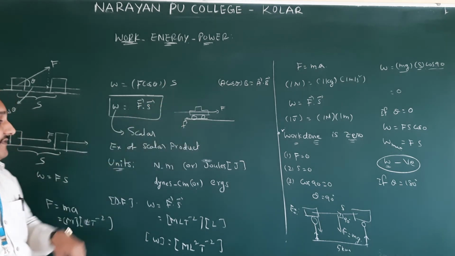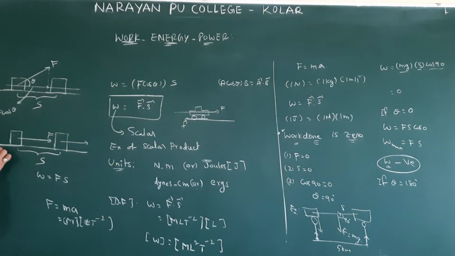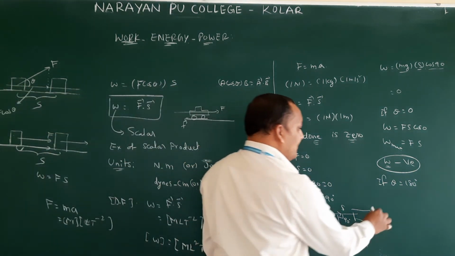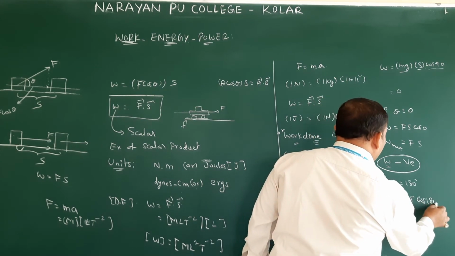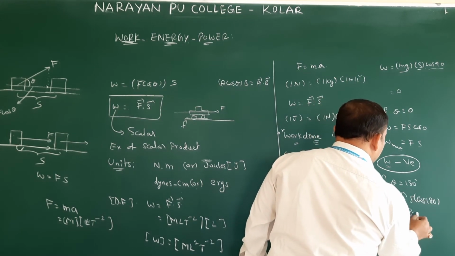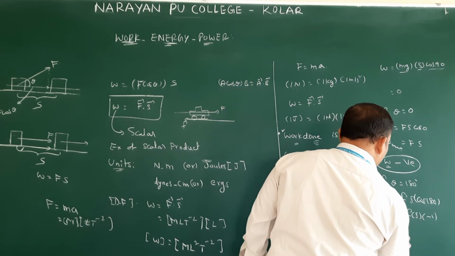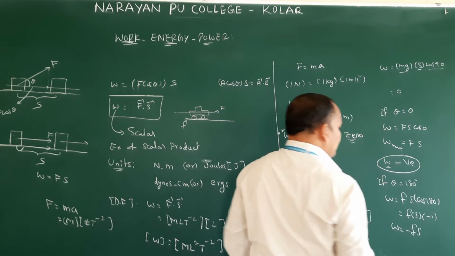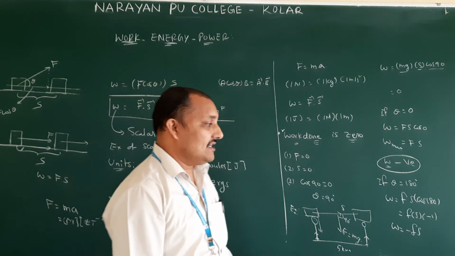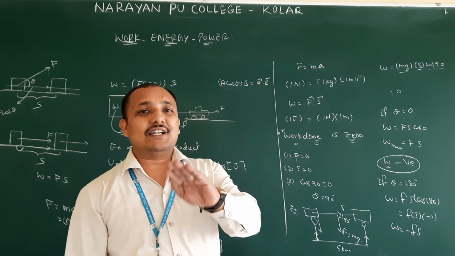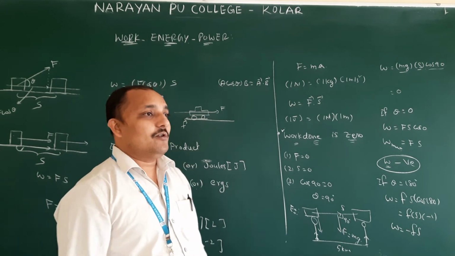Now, what is the direction of the frictional force? Both frictional force and displacement are in opposite directions. Opposite direction means theta value is how much? 180. Therefore, work done is F into S into cos 180. Cos 180 value is minus 1. Therefore, work done equals minus Fs. Work done also will be negative. When will it be negative? If both force and displacement are in opposite directions.